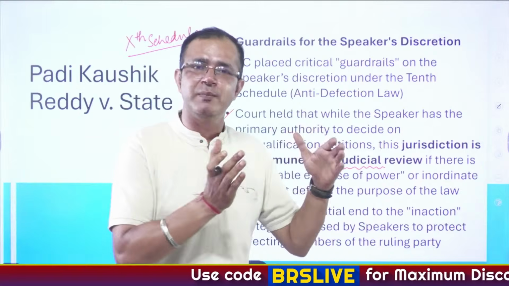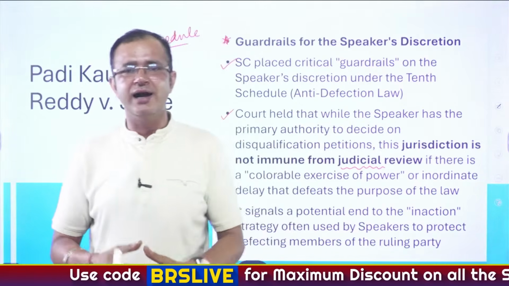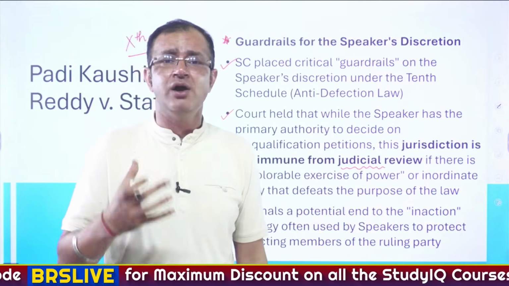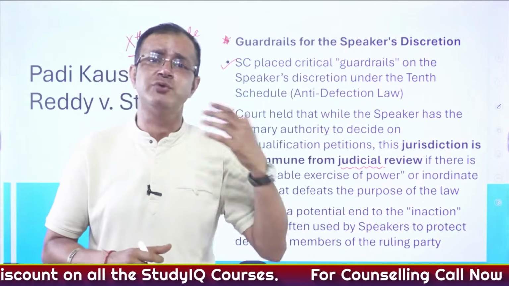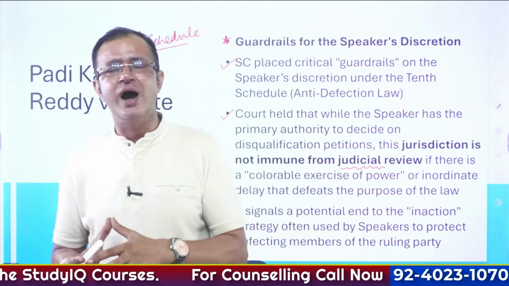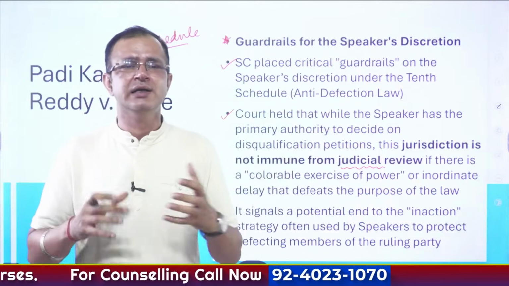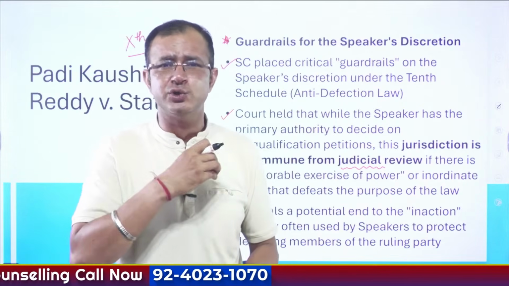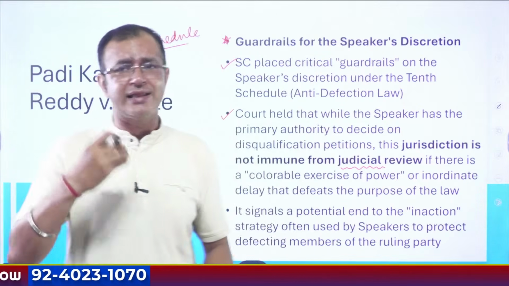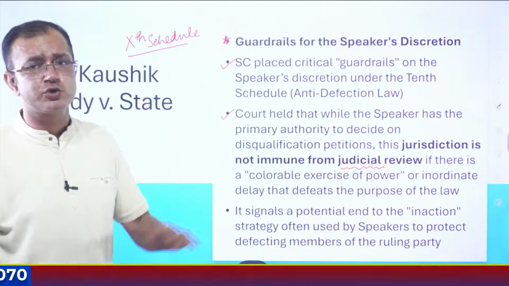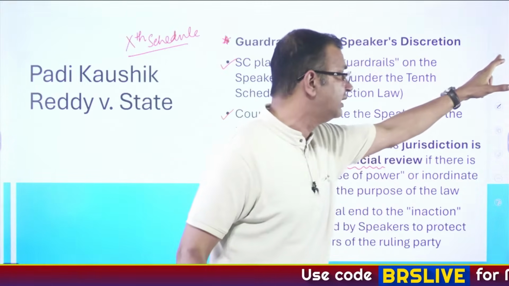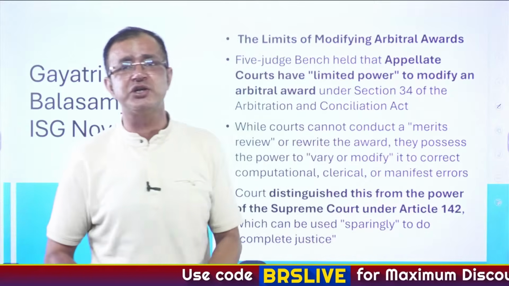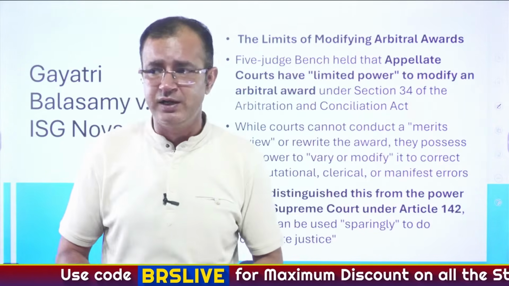Now, if there is a petition about the defection of these members, the chairman of the Rajya Sabha will have to decide. Earlier, to protect the ruling party, they used to sit and not take any action. And that is what has been reversed by the Supreme Court by this particular judgment. And again, this is very important because anti-defection had been in the news in recent times.